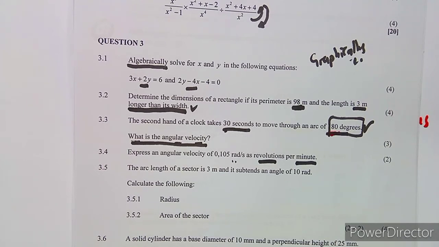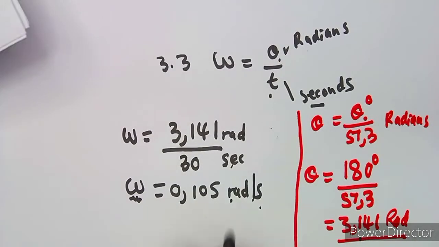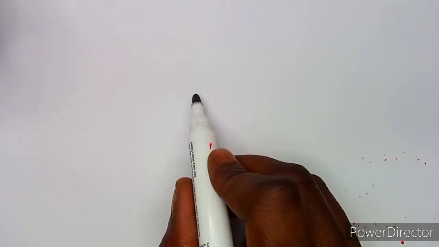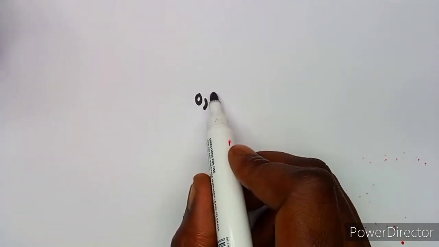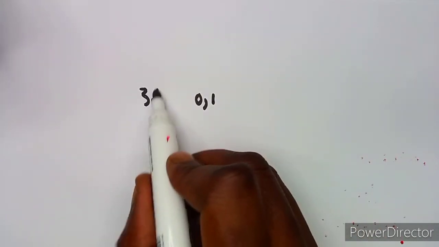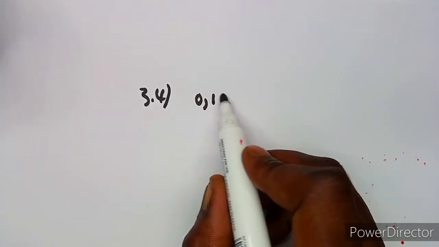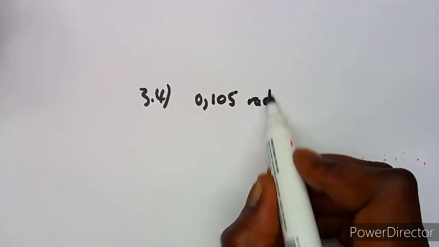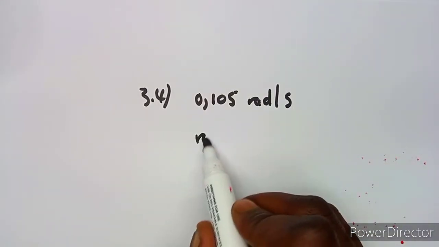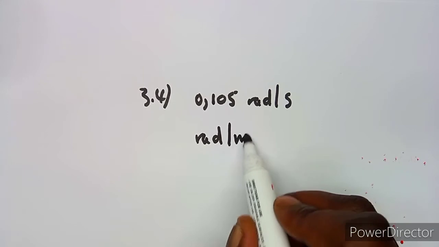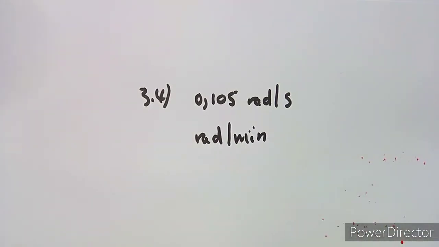So how do we do this conversion in revolutions per minute? Take note. Let me write this down here. I want you to have this relationship down. If we are given 0,105, this is in rad per second, and our answer should be in rad per minute.